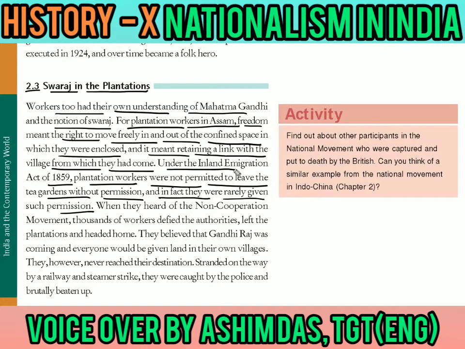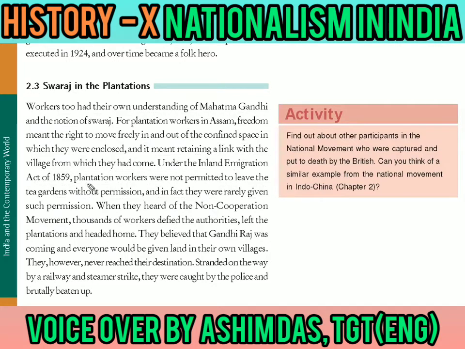Under this Inland Immigration Act, plantation workers were not permitted to leave. They could not leave the area in which they were working, the plantations in which they were working, and they had to apply for permission, but they were not given permission because the British wanted constant labor and constant work of the workers in the tea plantations. So when they heard of the non-cooperation movement, thousands of these plantation workers defied the authorities, the British, and left the plantations and headed home.